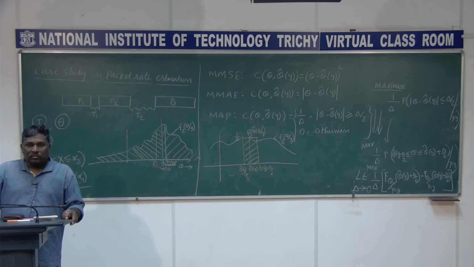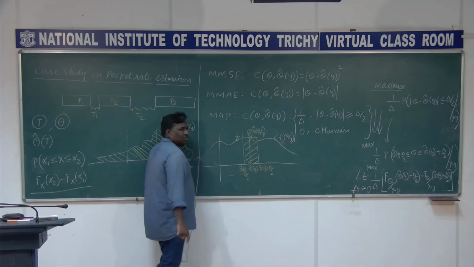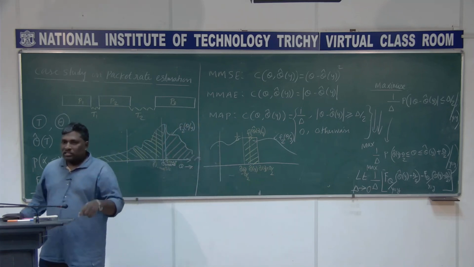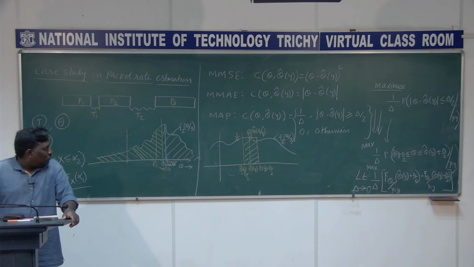I am just finding out that area. This width is delta, and it is multiplied with 1 by delta, so it gets cancelled. You get only the density functional value, f of theta cap of y given y.